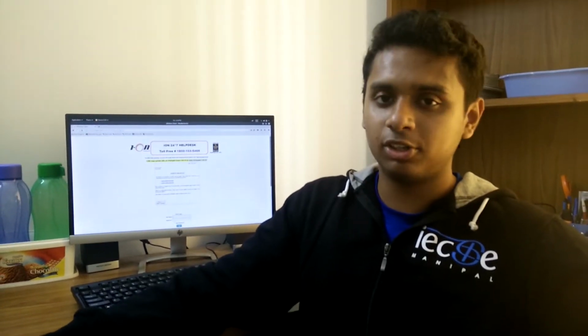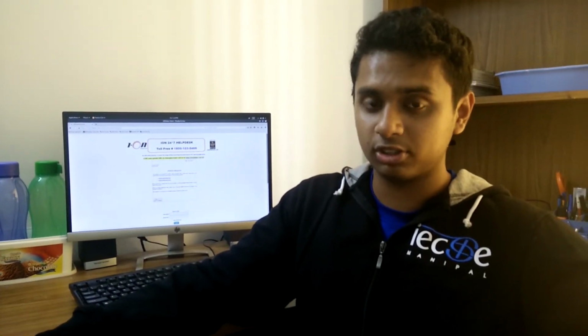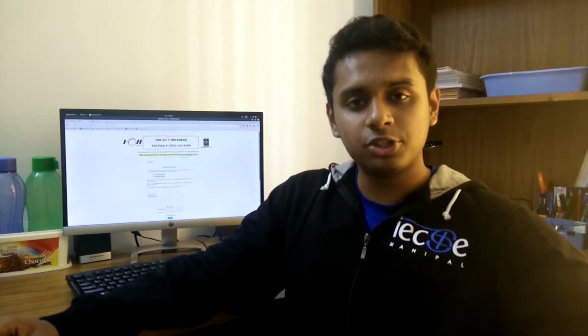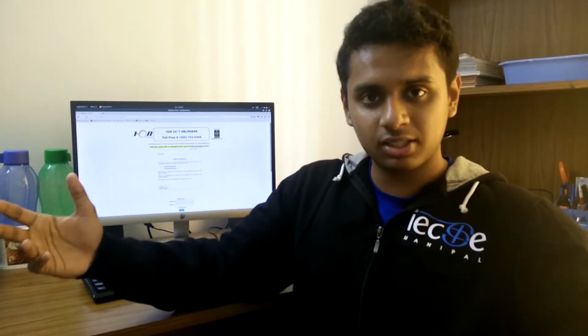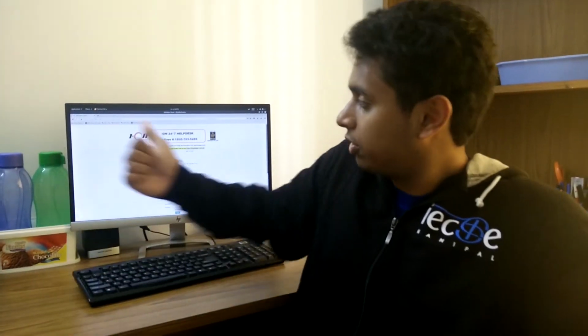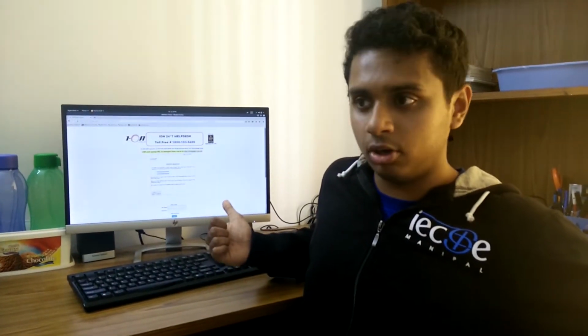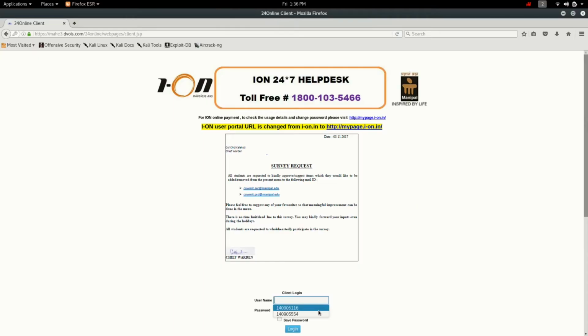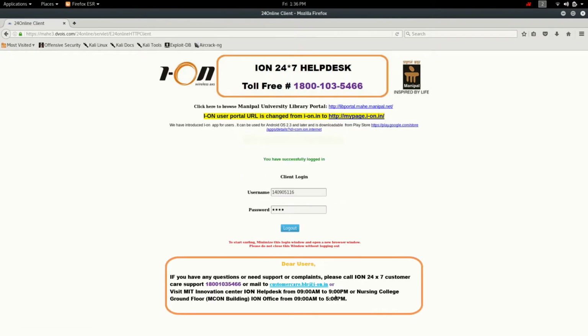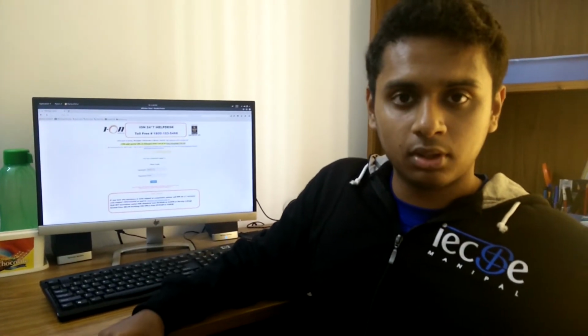First, I'd like to tell you about the original motivation behind this project. I'm a college student in Manipal Institute of Technology and I live in the hostels. Our institute provides us an internet connection through a third party known as ION. So in order to access the internet, we need to log in through their portal which they provided on one of their servers. After logging in, by typing in my username and password, I will now get an internet connection. As it says here, I've successfully logged in.